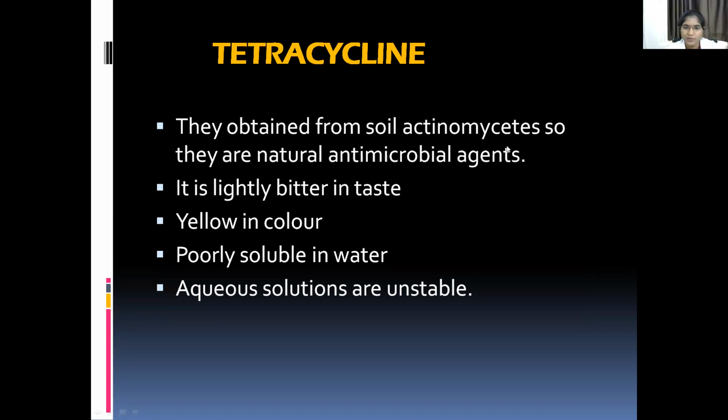They are obtained from soil actinomycetes, so they are natural antimicrobial agents. It is slightly bitter in taste, yellow in color, poorly soluble in water, and aqueous solutions are unstable.